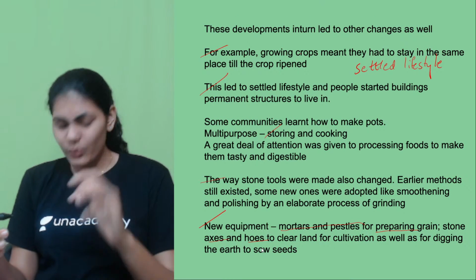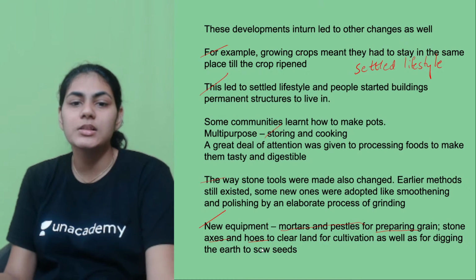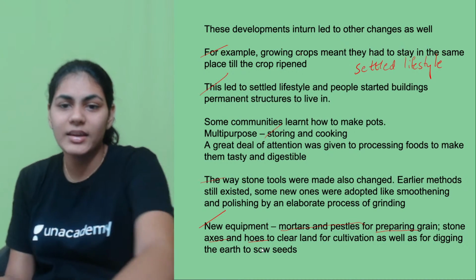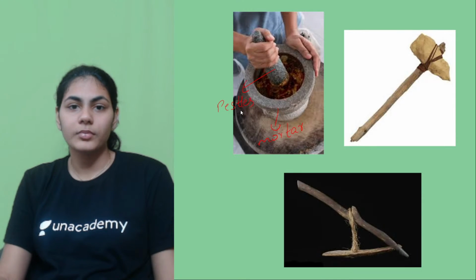So we'll just have a look at how mortars, pestles, axes and hoes looked in the next slide. So this thing is basically the mortar, right? And the stick-like thing here is the pestle, right?